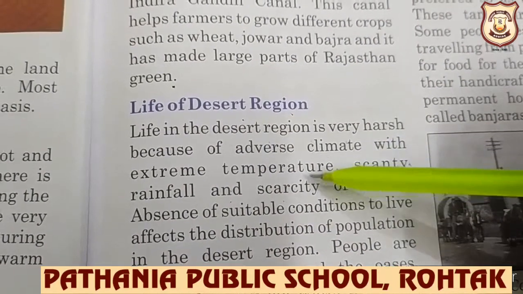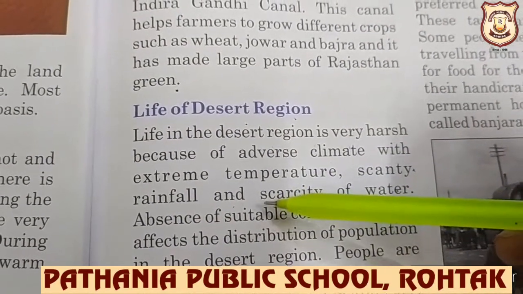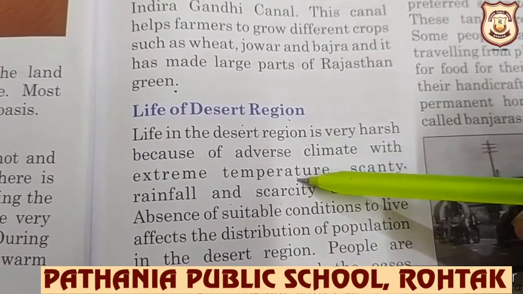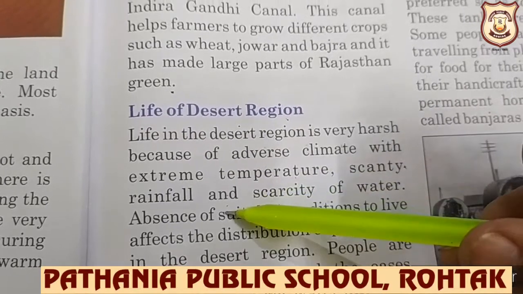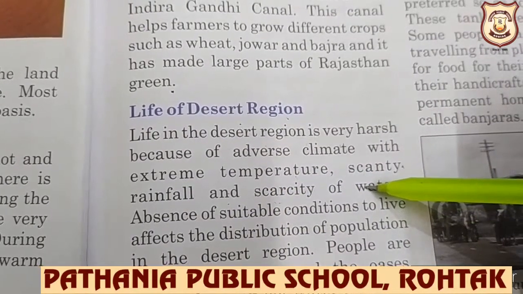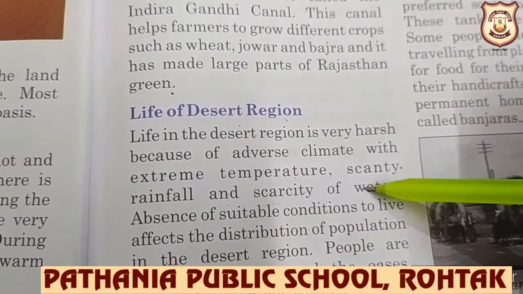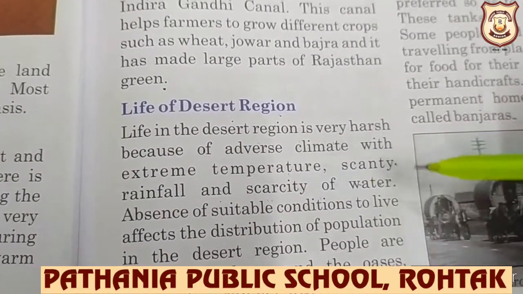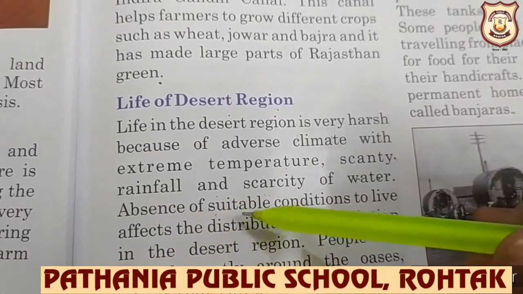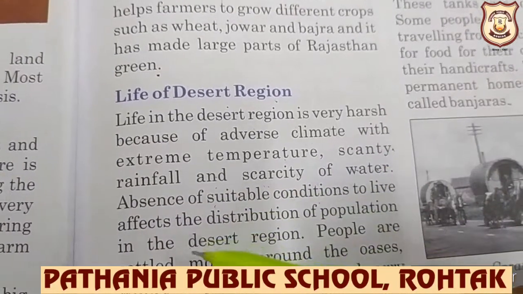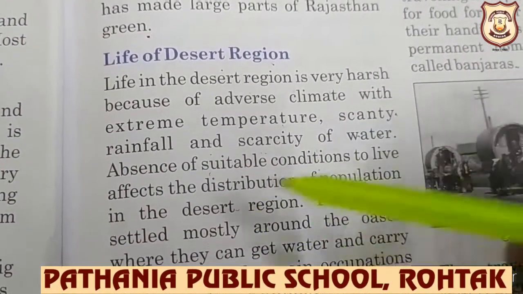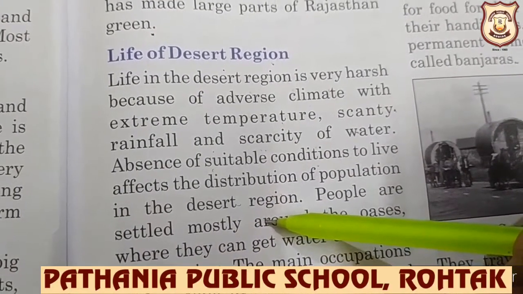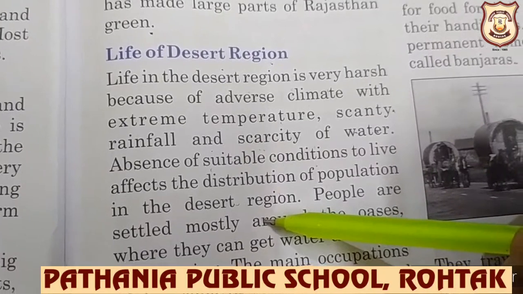Extreme means highest degree, extreme temperature, highest degree temperature. Scanty means smallness and scarcity means shortage of water. Absence of suitable conditions to live affects the distribution of population in the desert region. So this is the only reason this region is sparsely populated.